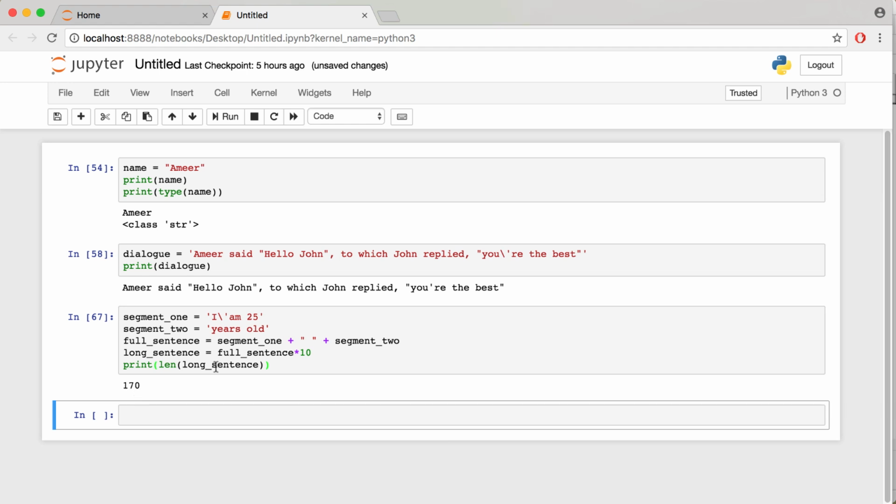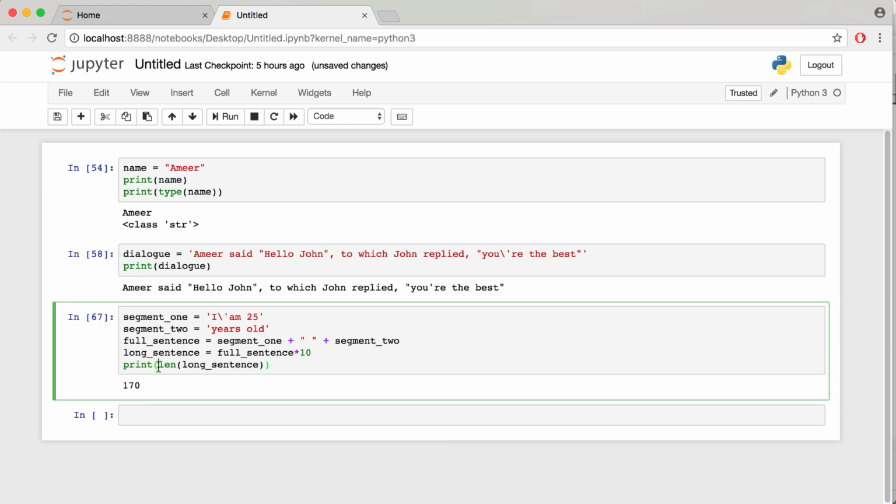So far, we've only dealt with built-in functions like len or print that perform a specific action. This prints a value, and this returns the length of an object. Soon enough, we'll learn how to build our own functions. In the meantime, let's continue our crash course by next looking into the Boolean data type. We'll do that in the next video.